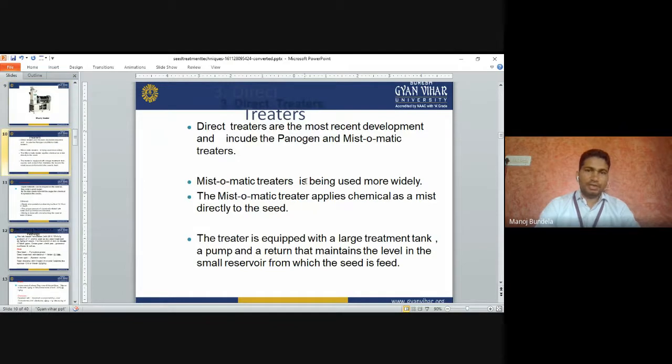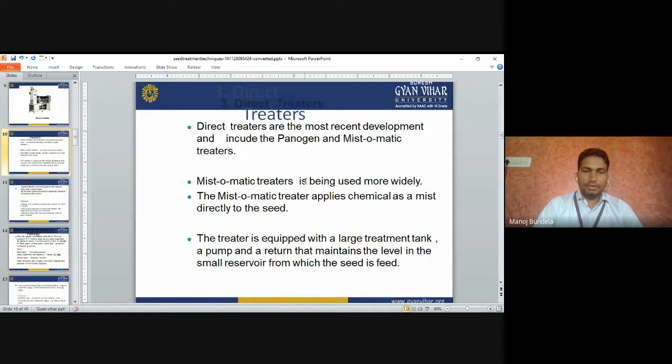Next is direct treaters. The direct treaters are the most recent development and include the Panogen and Mist-O-Matic treaters. They are the most recently developed and the most widely used. Mist-O-Matic treaters apply chemicals as a mist directly to the seed.